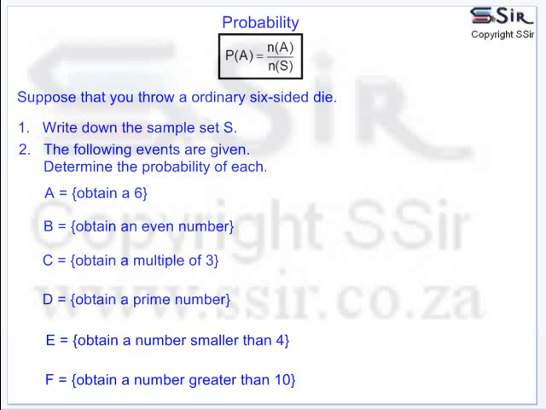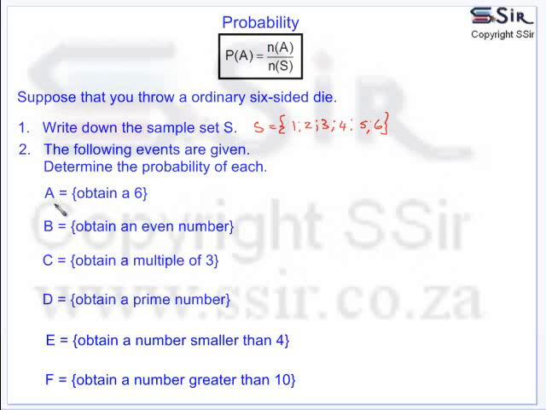Suppose that you throw an ordinary 6-sided die. Write down the sample set S. So S will contain the events 1 up to 6. Alright, now the question is, the following events are given. Determine the probability of each.